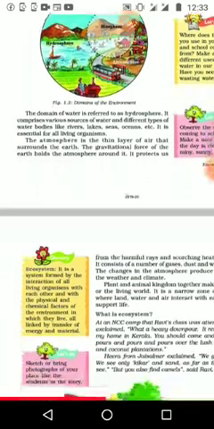The next one is the hydrosphere. Hydrosphere comprises water, and we know the sources of water, like rivers, lakes, oceans, seas. All of that is included in the hydrosphere.